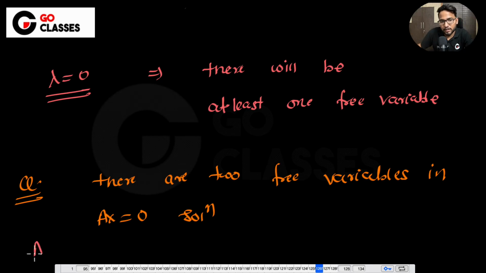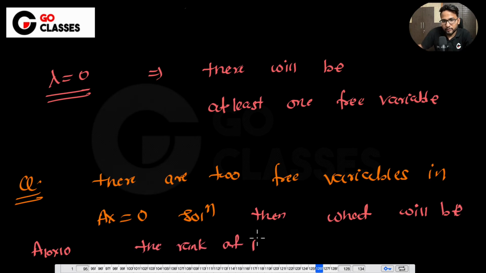Let's suppose A is a 10 cross 10 matrix. Then what will be the rank of A? They are saying that there are two free variables whenever you are solving Ax equal to 0. Then what does this mean? It definitely means that you can find out the nullity, which means nullity is 2 and the rank is 8, right?